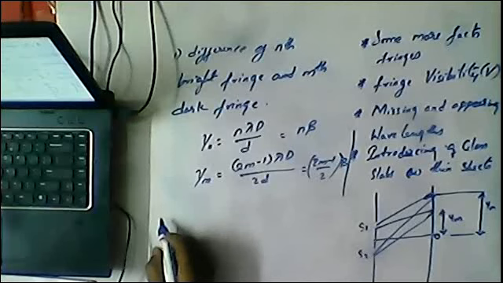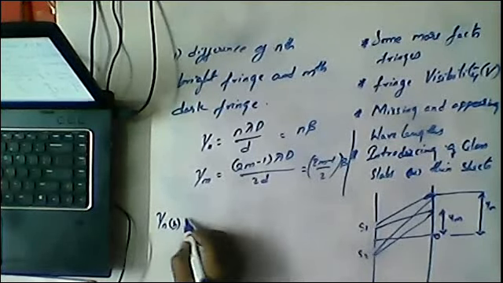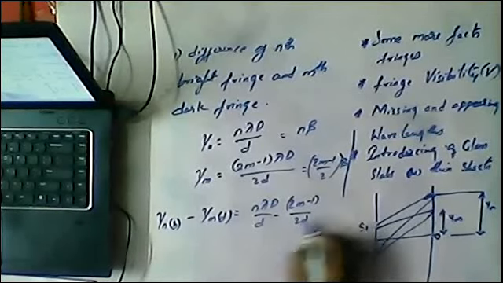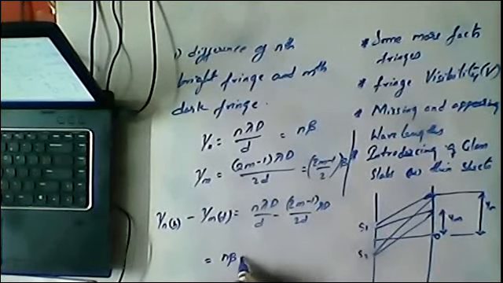So here what can we write? Yn bright minus ym dark is equal to n lambda D by d minus (2m minus 1) lambda D by 2d. Or in simple words, we can write this as n beta minus (2m minus 1) by 2 beta.